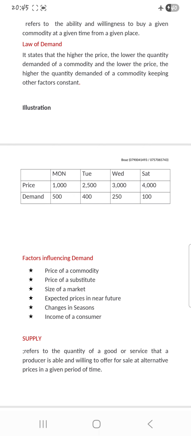Sugar in a town, in cities or in developed areas, has high demand because people in those areas come and buy sugar in higher quantities. But in a village, the people who take sugar are very few.